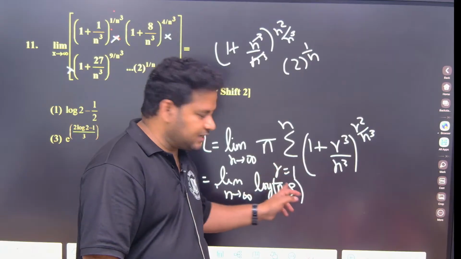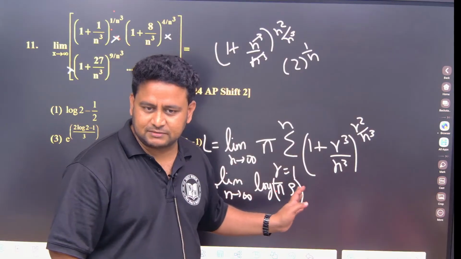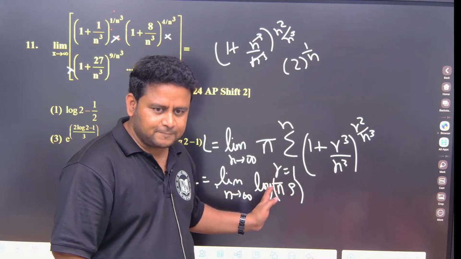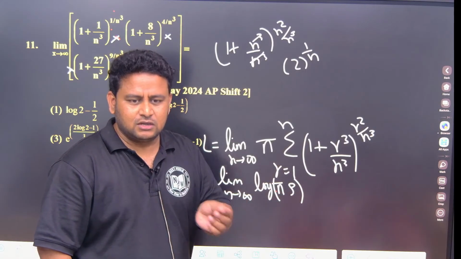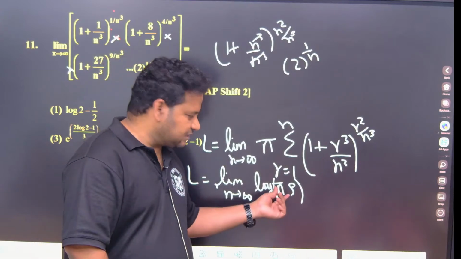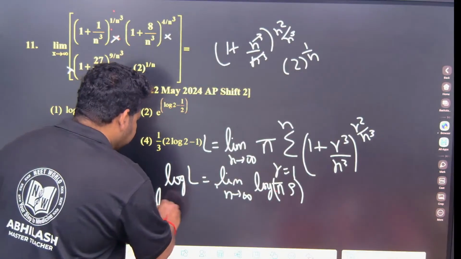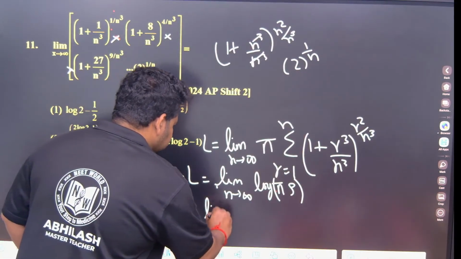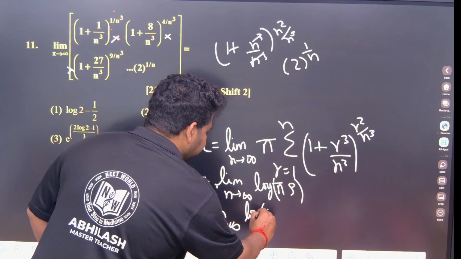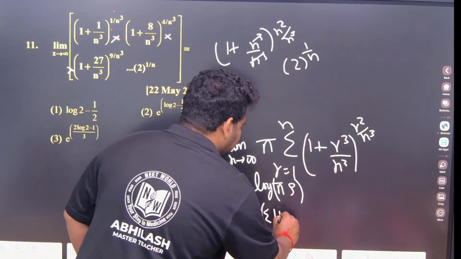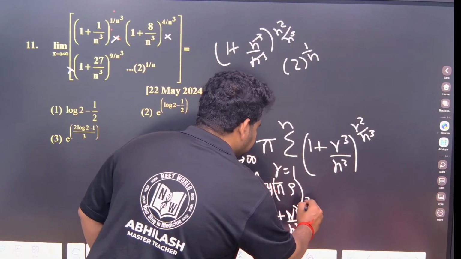Log of the product will become log of the sum. This is an important property of logarithm. Like you know, log of abc will become log a plus log b plus log c. This pi is not that pi, this is representing the product. So log L is equal to limit as n tends to infinity, this product will go out, this will remain only log of summation 1 plus r cube by n cube, r square by n cube.